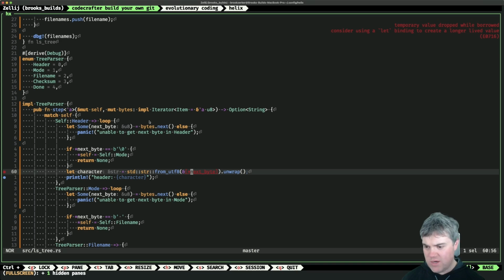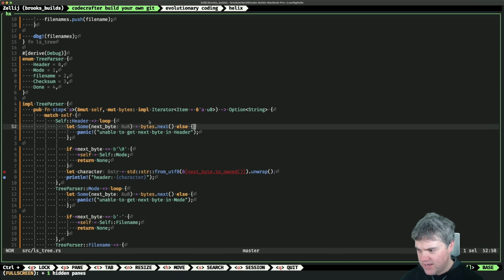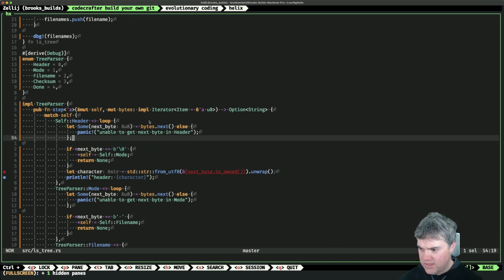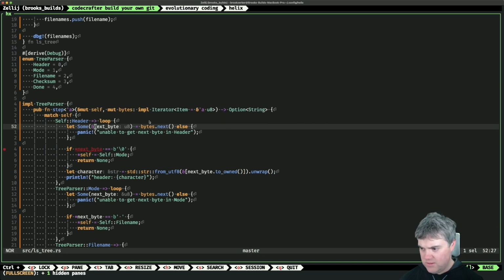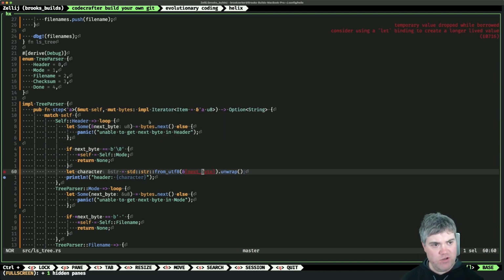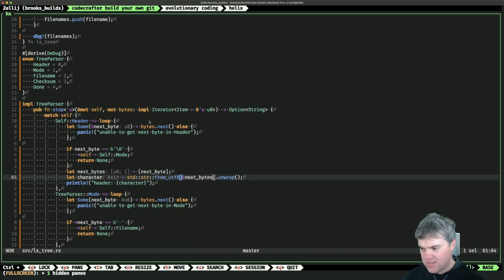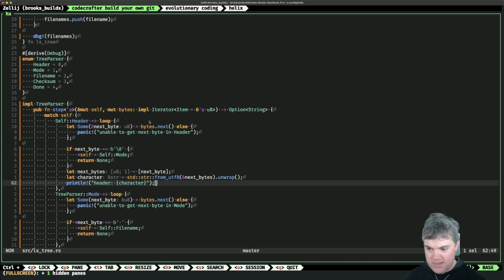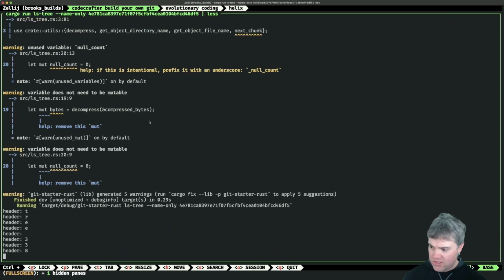Oh, temporary value dropped. I can't do that. Expected u8, found a reference to u8. I can't own this, right? Temporary value dropped. Okay, can I? I wonder if I can do that. Temporary value dropped. Oh, it's this thing here. Okay, so then I get the character, and then I do that. This should print out the header. Okay, so there we go. We have our tree 338. Excellent. That's exactly what we expected to have.